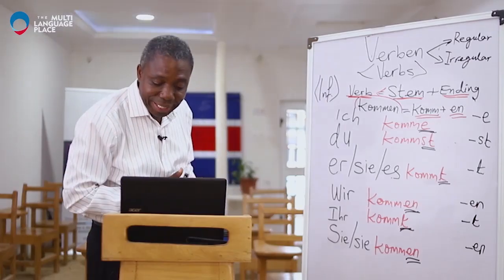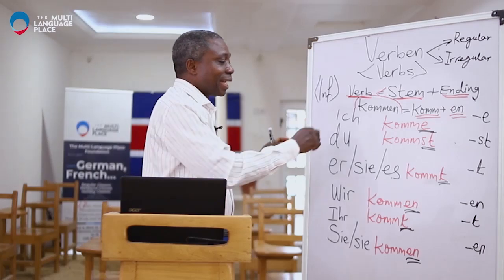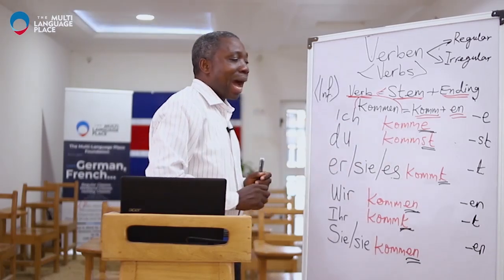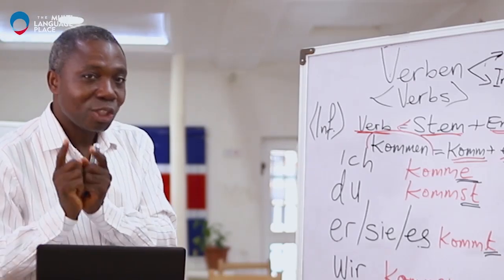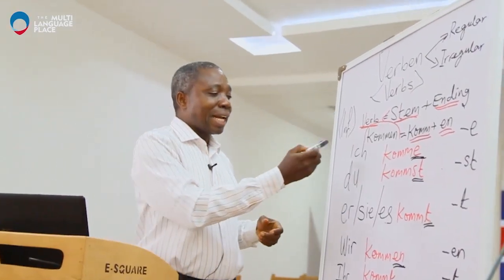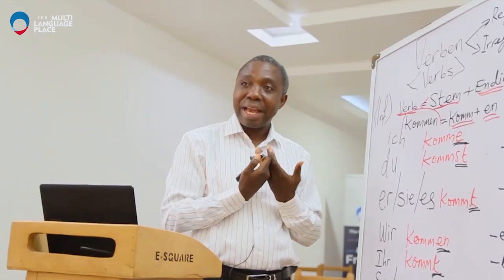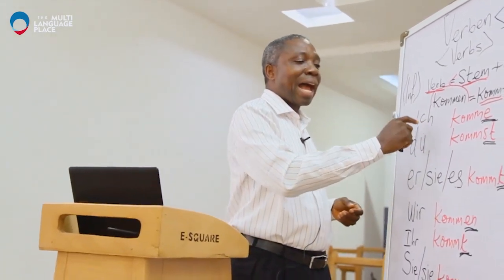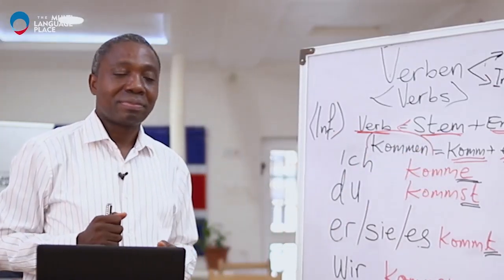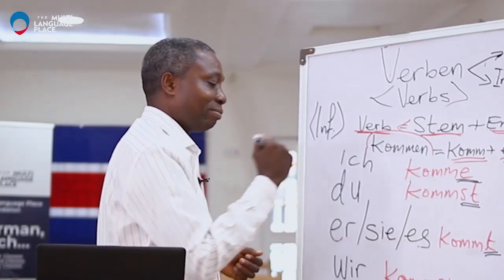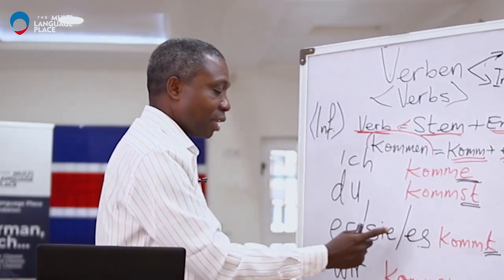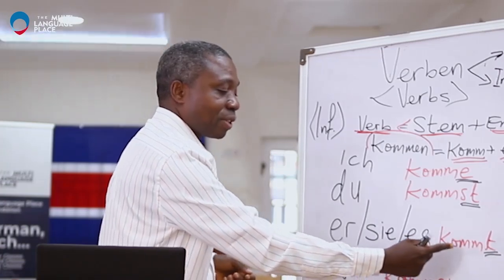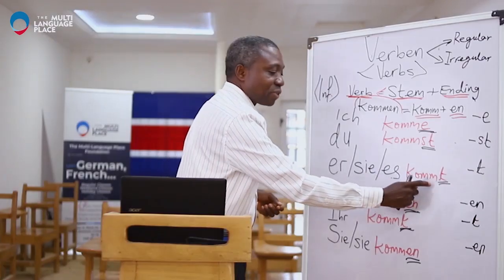So the first one is, remember, ich komme. I told you the meaning of kommen is to come, and the meaning of ich is I. So simply put, I come. You come. He comes. She comes. It comes.